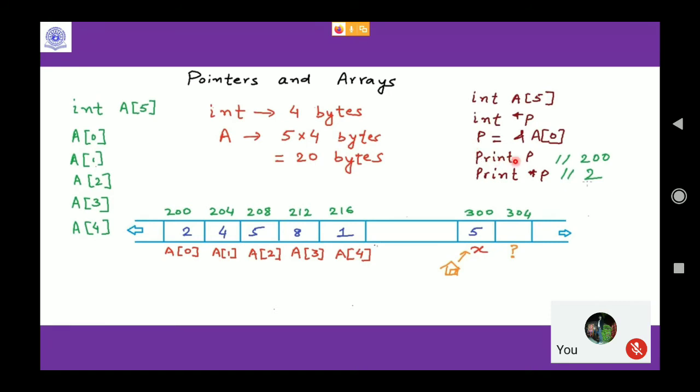Now if I print p this time, I will get 200, because as per our diagram it is 200. So this is the base address, and if I print star p, I will get 2. Fine. Is it clear?